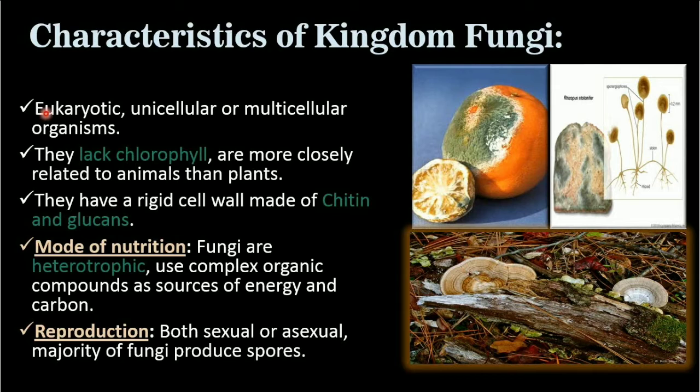Now moving towards the characteristic features. Fungi are eukaryotic, unicellular or multicellular organisms. Each term has a definition in it. Eukaryotic means they have a well defined nucleus. All the cells contain a well defined nucleus. They are unicellular as well as multicellular. Unicellular means the body is made up of only one single cell. Multicellular means they have many cells in them.